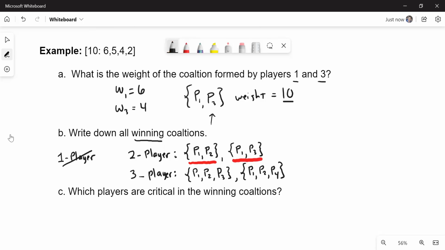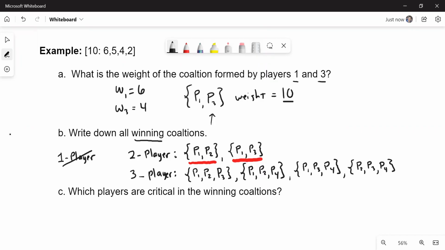You can do that with the next one as well. What about players 1 and 3? If I add on another person, would it be winning? Of course, because player 1 and player 3 is already winning. I could tack on player 4, and that would be a winning coalition. Then you have to be really careful to look for any others that might exist. Notice that the 3 I wrote down so far are all the possible ways to have a winning coalition with player 1 included. But now we consider, what if player 1 is not in the coalition? What if it's just player 2 and player 3? Well, we know that's not enough. That's 5 plus 4. But if you add player 4, that will give you up to 11, and that will be a winning coalition. So there are 4 different 3-player winning coalitions.